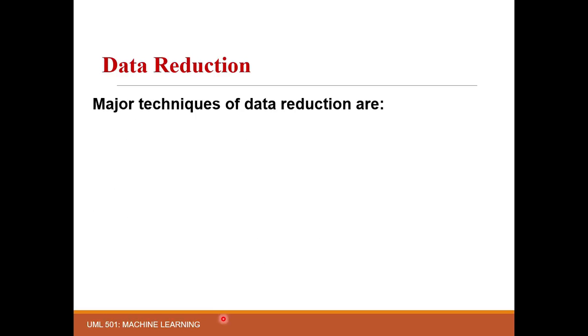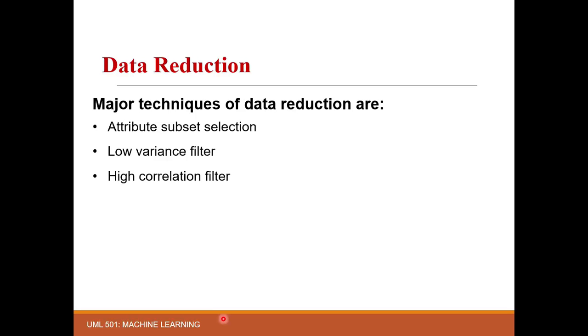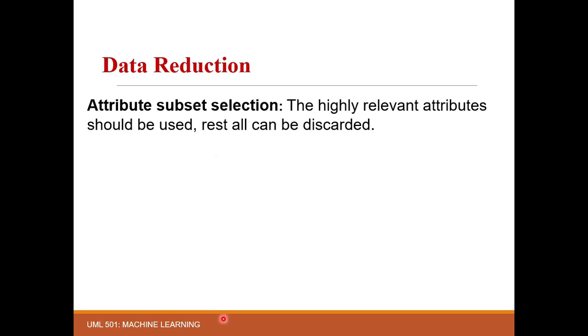Now, some of the major and well-known techniques of data reduction are attribute subset selection, low variance filter, high correlation filter, numerosity reduction, and dimensionality reduction. We will discuss each of these techniques one by one. First one, attribute subset selection. The highly relevant attributes should be used, and the rest can be discarded. So it simply means that you have to select the optimal feature set and discard the remaining ones.